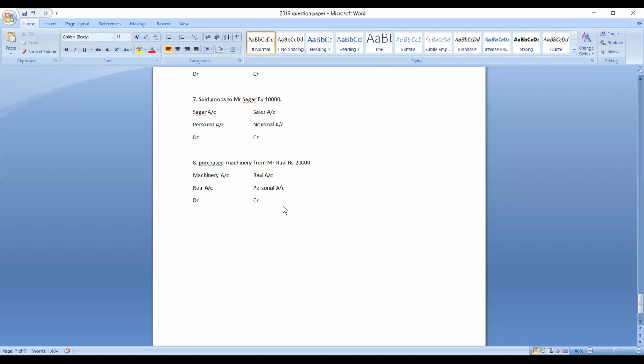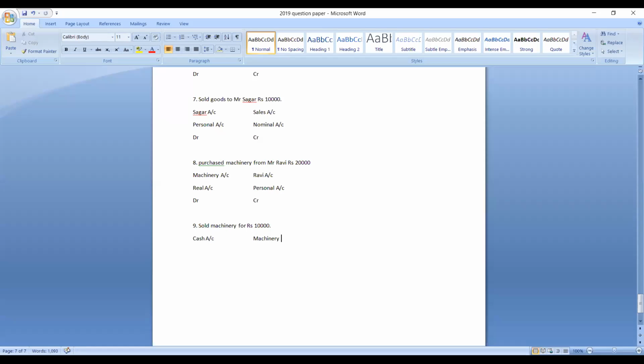Okay, we'll take two more examples. Still 5 minutes of time is there. Next transaction: sold machinery for rupees 10,000. Which are the two accounts over here? One is a machinery account and another one is a cash account.